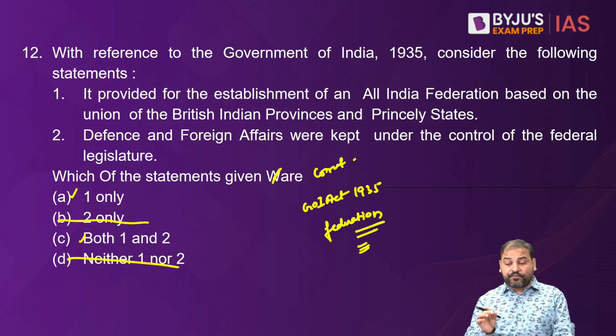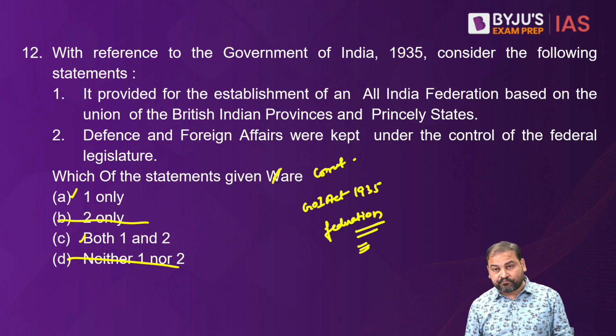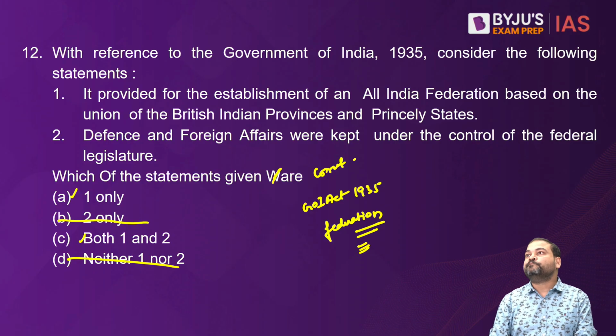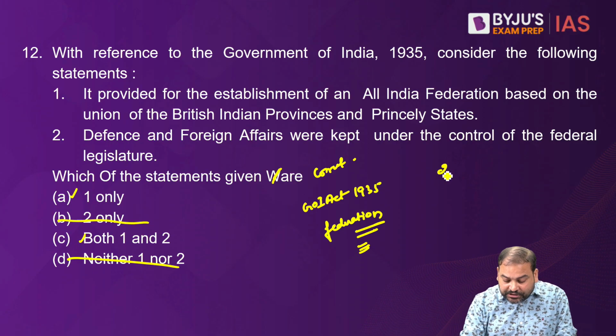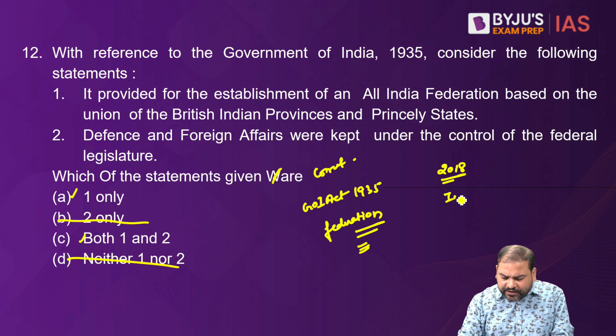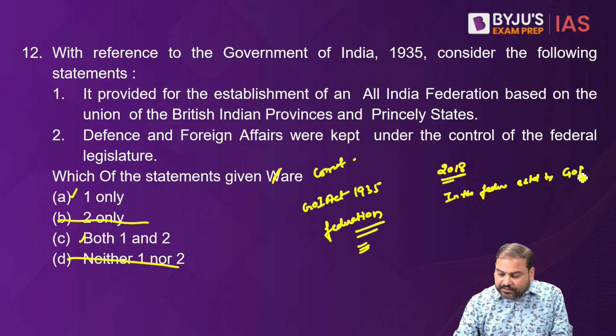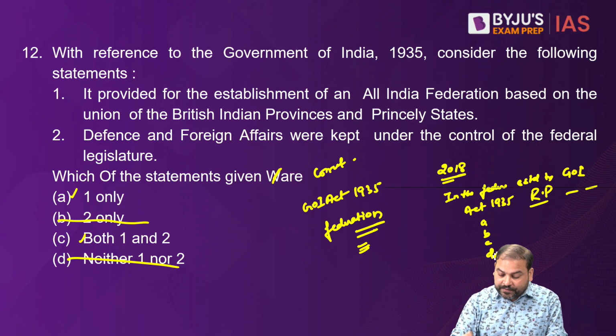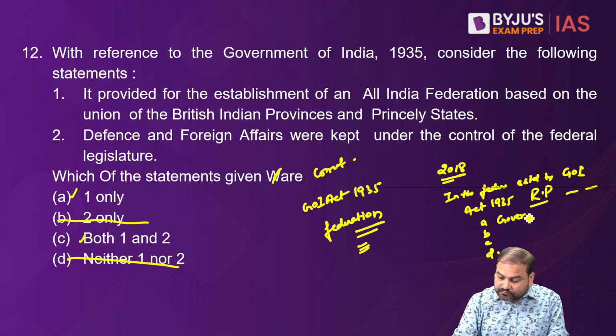Now, defense and foreign affairs were kept under the control of the federal legislature. If you see this, this is a wrong statement. First of all, I'll tell you one thing. I remember in 2018, there was a Prelims question. The question was, in the federation established by the GI Act 1935, residuary powers were given to which of the following? And in that, 4 options were there. The correct option was Governor General, and one option, which was wrong, was federal legislature.